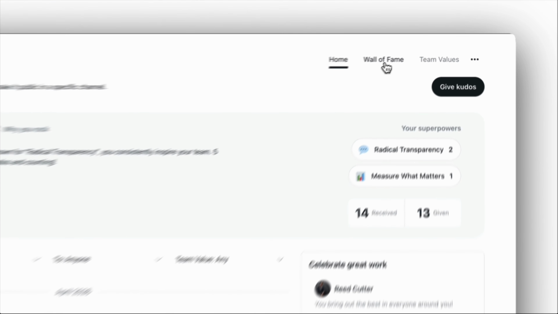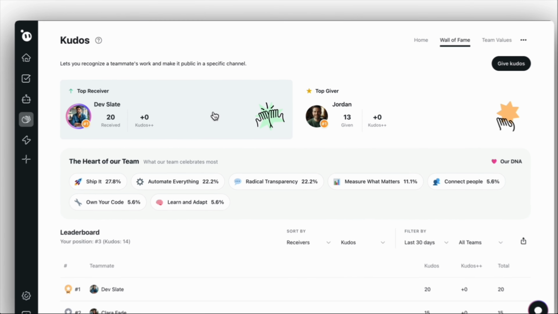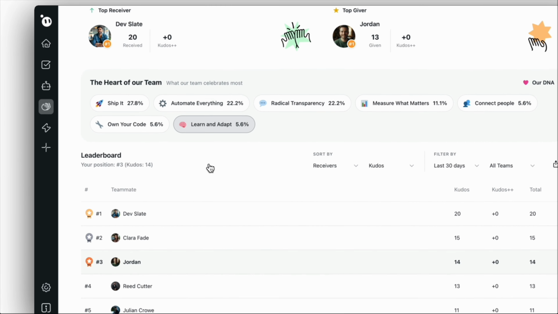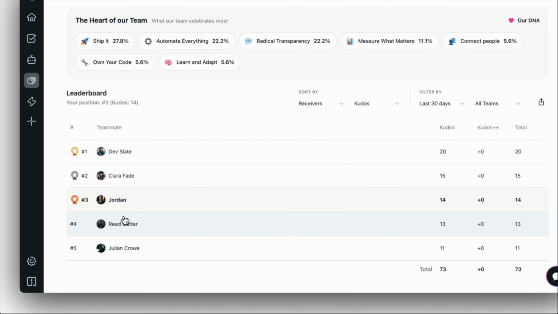We're going to the Wall of Fame. Here we can see our role models, the team members who have received the most kudos, and those who have sent the most. Look at the DNA that represents us, and the leaderboard, where the kudos ranking is displayed.